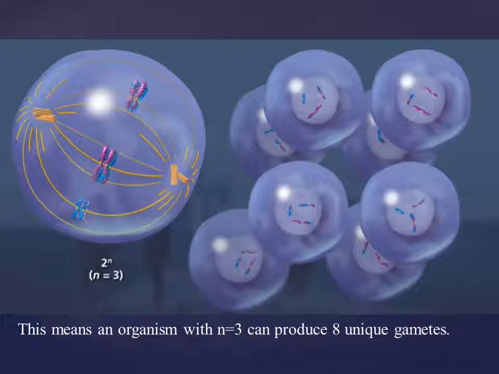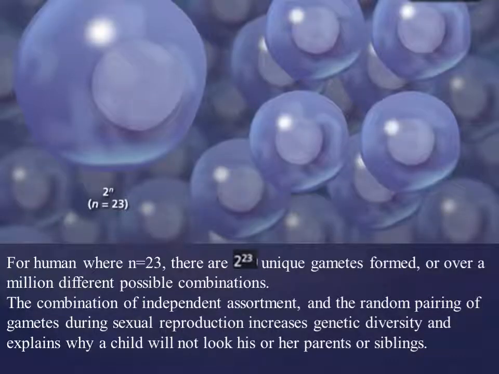This means an organism with n equal 3 can produce 8 unique gametes. For a human, where n equals 23 pairs of chromosomes, there are 2 to the power 23 unique gametes formed, or over a million different possible combinations. The combination of independent assortment and the random pairing of gametes during sexual reproduction increases genetic diversity and explains why a child will not look like his or her parents or siblings.